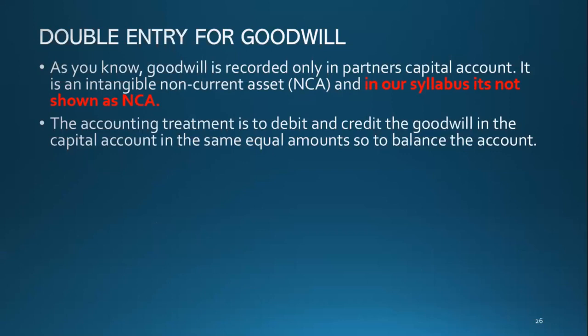Same concept is for goodwill in the capital account. You debit and credit the same equal amount to balance the account. Both the debit and credit side of goodwill should be equal. We learn. Now double entry.